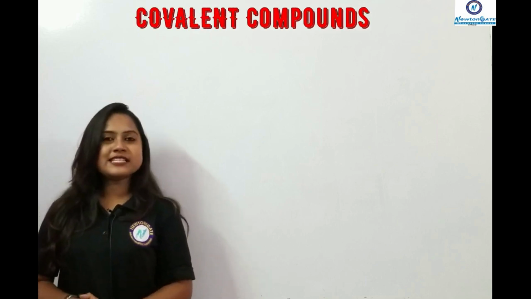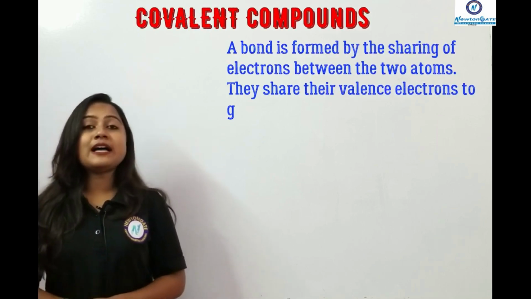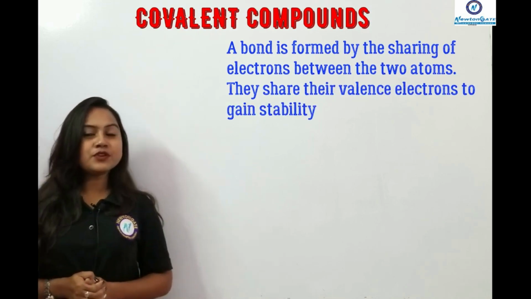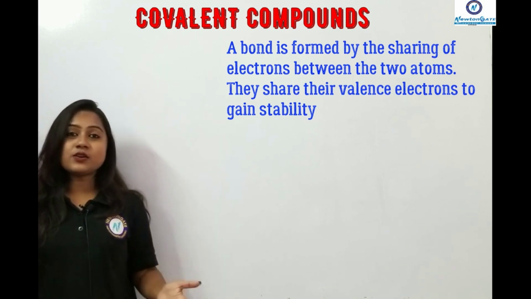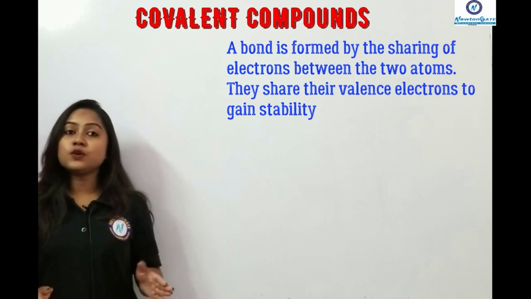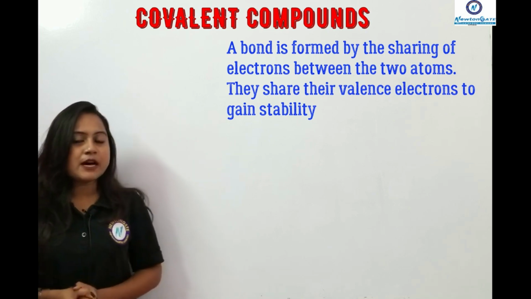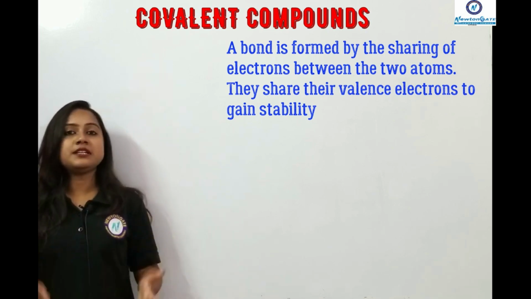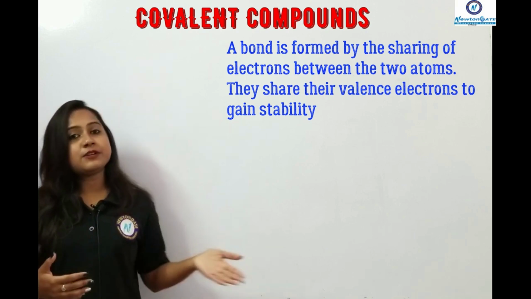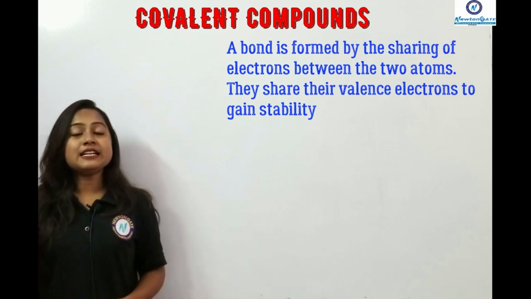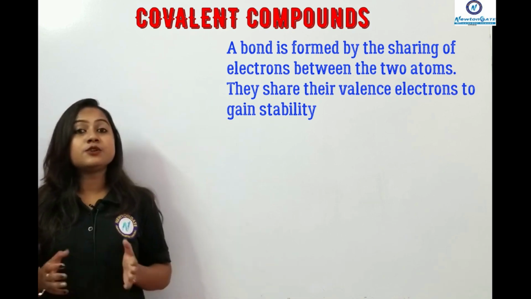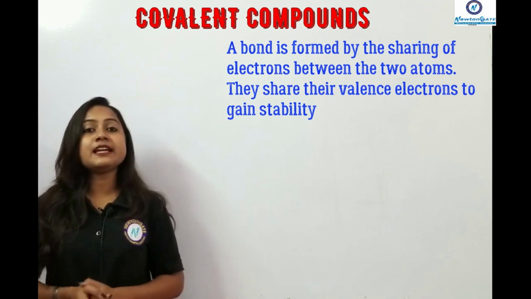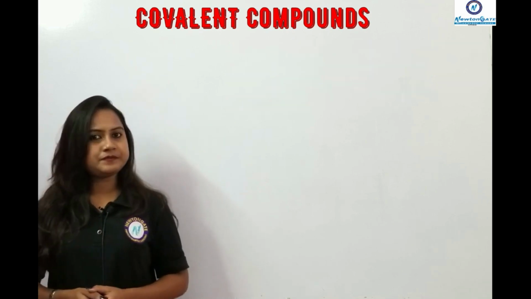Now, as we know the facts about ionic compounds, let us learn about the covalent bond. Do you know the meaning of covalent? Yes, it means sharing. Covalent compounds are those in which two atoms share electron pairs, sharing their valence electrons to gain stability, just like chlorine atoms.